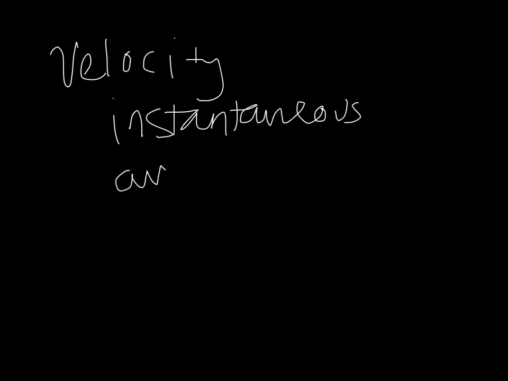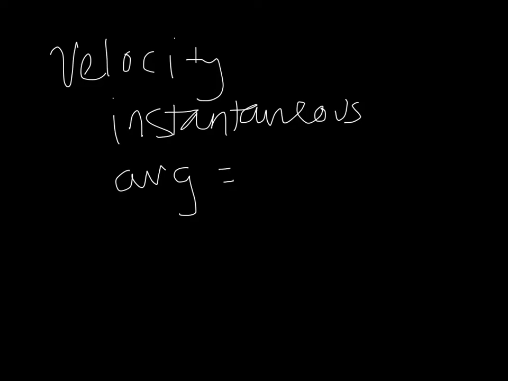So we have instantaneous and we have average. Instantaneous just means that at any given time, a specific time, we could calculate velocity. And while this is important, this probably will not be the main type of velocity that we discuss in this class.